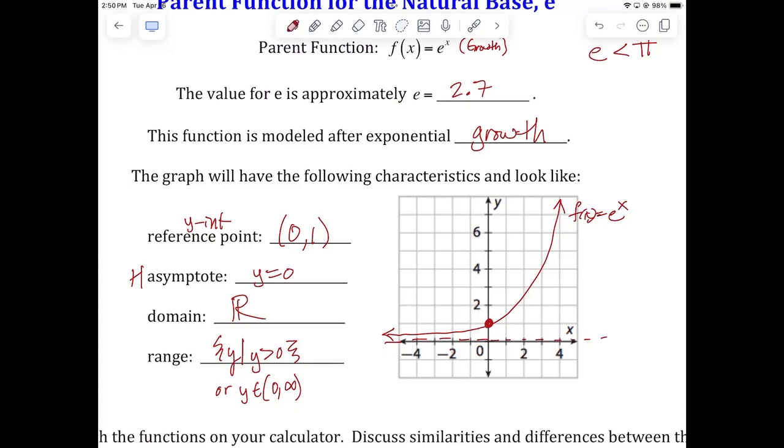If you think of e as being kind of like 3, what would it be at 2? What would e squared be? E squared would be approximately 3 squared, right, which would be 9. So the actual graph at 2 would be somewhere way up here at 9. So in reality, it would actually be curving upwards very, very rapidly. You don't have to show that. I'm not going to be looking for any other point except the reference point, okay? So just draw it kind of nicely sweeping up as an exponential growth. You could draw this for any exponential growth function, and I'd be happy. But this becomes the new parent function for all exponential growth.